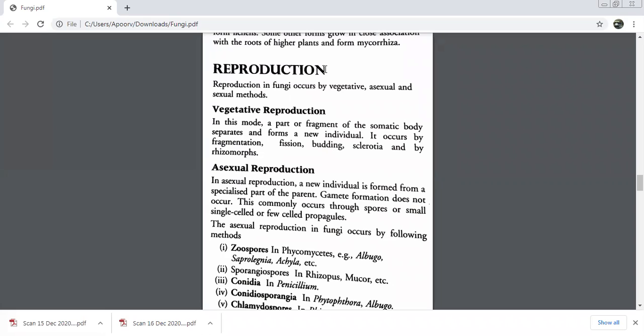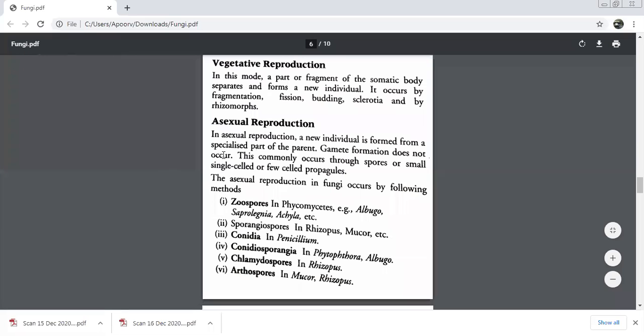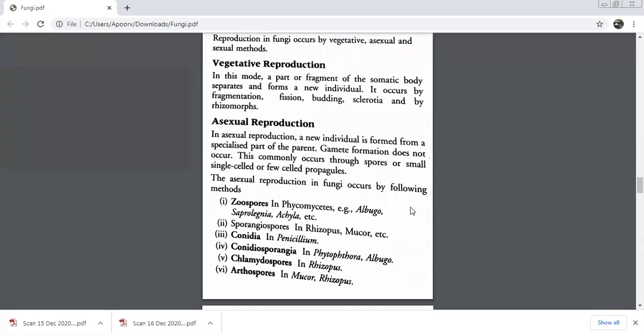So this is involved in absorbing nutrition, and later, after it crosses the dormancy stage, it will be fit for reproduction. So these two are a little different forms in active stages. Asexual reproduction: a new individual is formed from a specialized part of the parent. Gamete formation does not occur. This occurs through spores or small single-celled or few-celled propagules. What are we going to call them? One is spore. I think you know about spores, children.